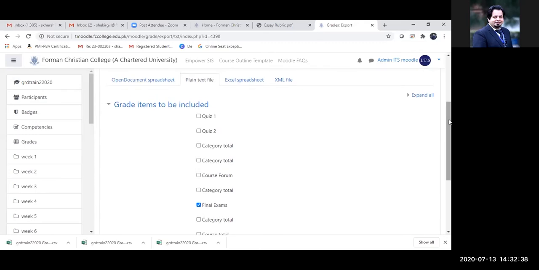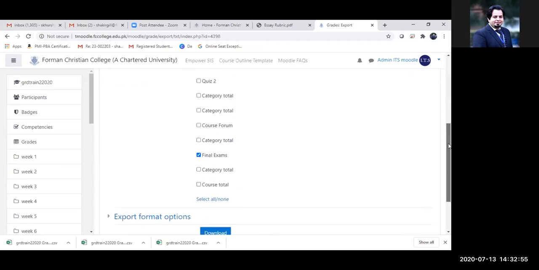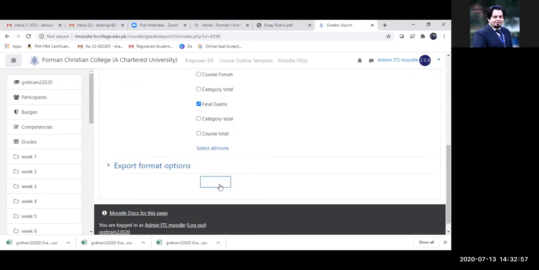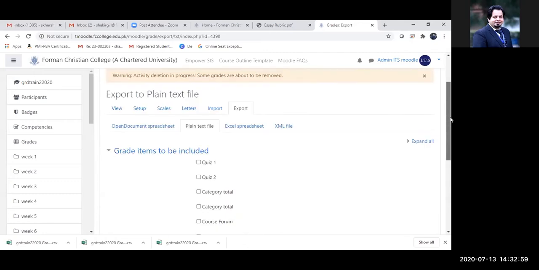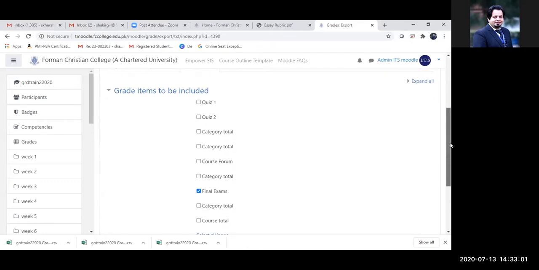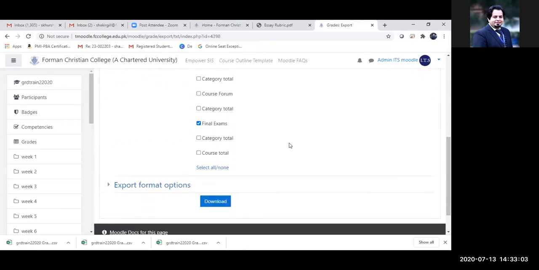It is as simple as using the Excel spreadsheet, the plain text file. The format is the same. The only difference is the backend coding, which you don't need to worry about. So I would say to go about this for now, because this would be a much easier methodology. As you can see, I have selected my plain text file. I've selected my grade item, and I'm simply going to download this now.